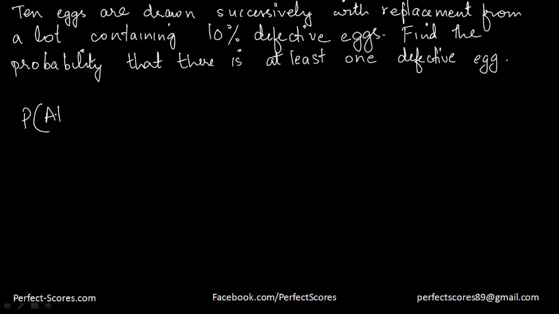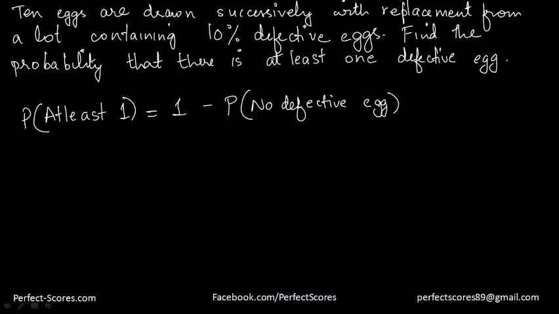So the probability of getting at least one defective egg will be equal to 1 minus the probability of getting no defective egg. Right, because at least one defective means minimum one defective. You can either calculate the probability of getting 1 defective, 2 defective, 3 defective, or whichever way you want.